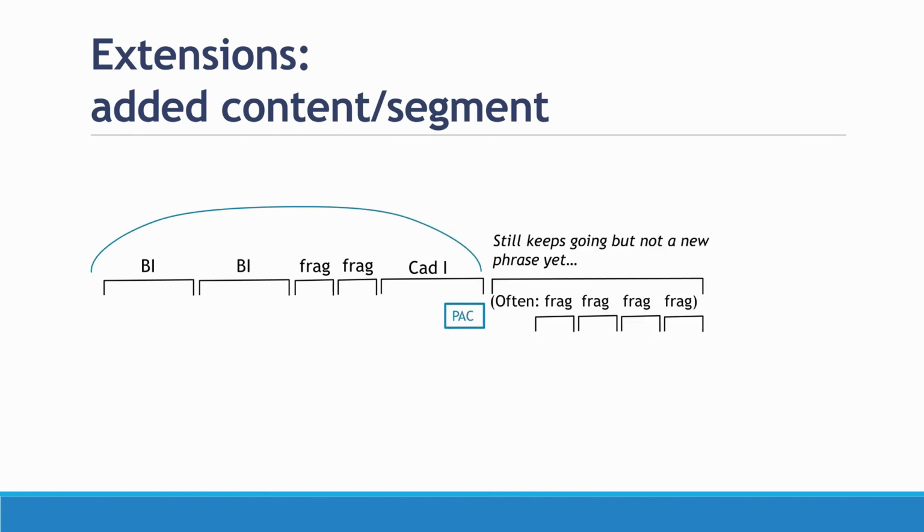All right, let's take a look at one more example. Say, for example, we had something that was very clearly a sentence, but then we had some related content kept going after the ending, after we've achieved a cadence and achieved the phrase ending that matches that cadence. Say, for example, we had some things that suggested that this wasn't a new phrase yet. So for example, maybe it's the same fragment we had earlier in the phrase that keeps on going. That's a really common way of seeing it.